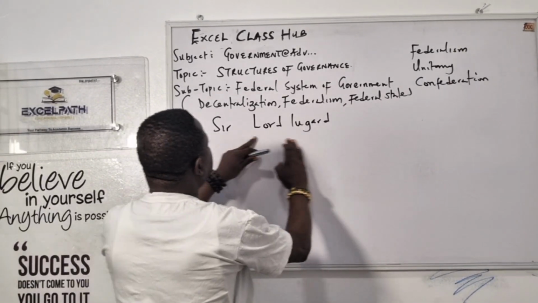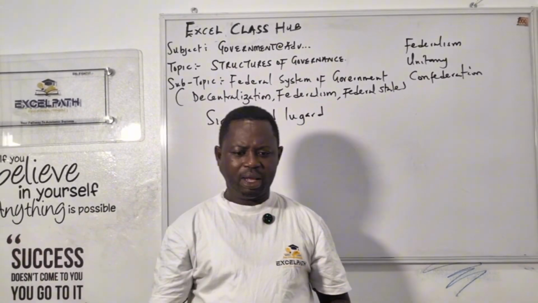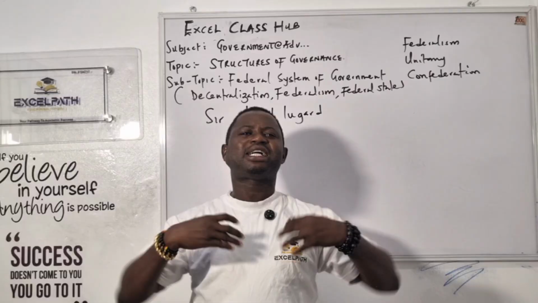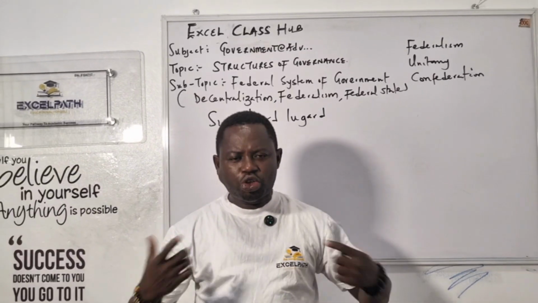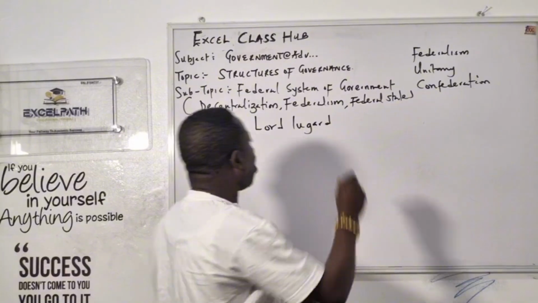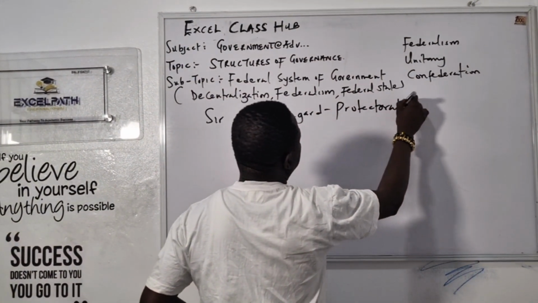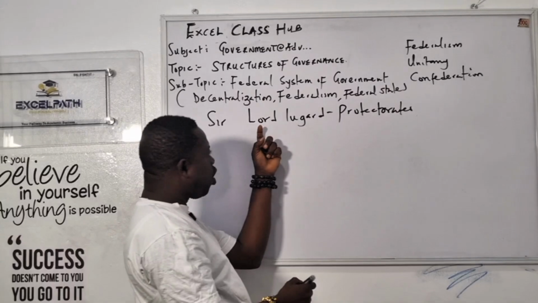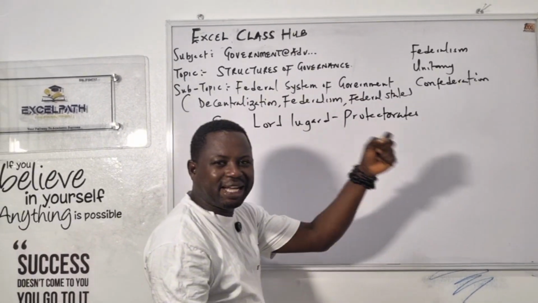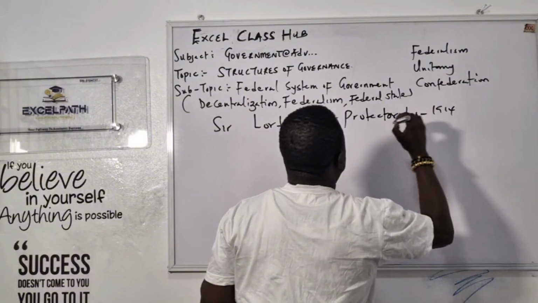Now, when they introduced him in Nigeria, what happened? Lord Lugard introduced amalgamation, the amalgamation of the northern and southern protectorate. Before federalism, the first thing we used in Nigeria is called protectorate. Protectorate, by who? Lord Lugard. He amalgamated the northern and southern protectorate in 1914.